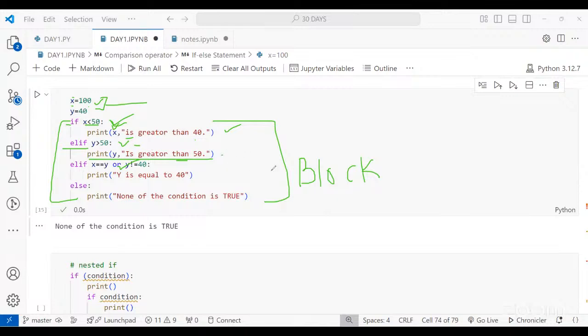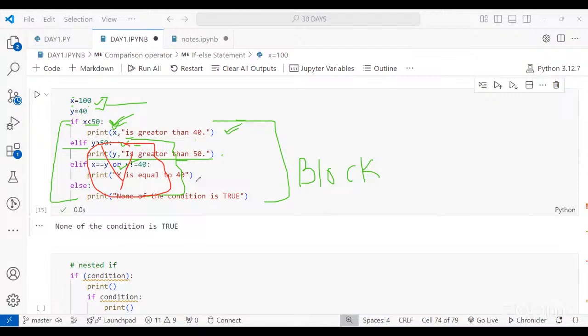So this is just like a complete block. It's starting from the first condition, and if it finds that the first condition is true, the first print statement will be printed and then it will stop. No other testing will be done and nothing will be executed further.